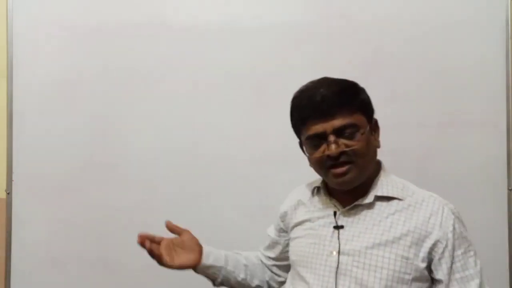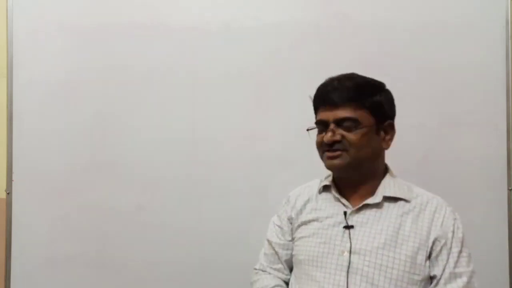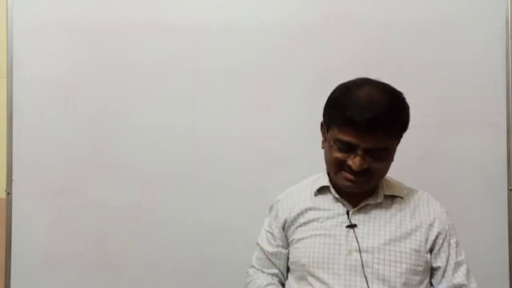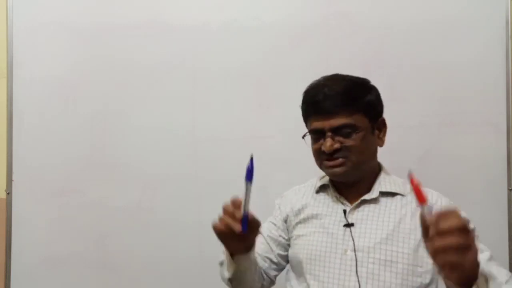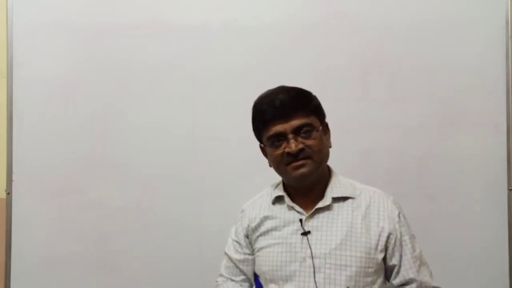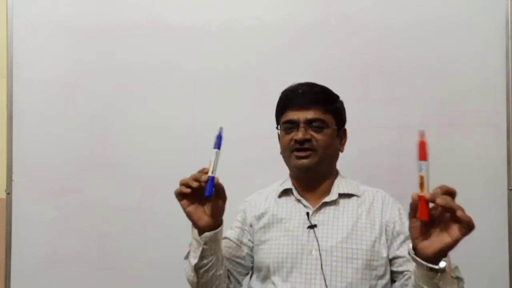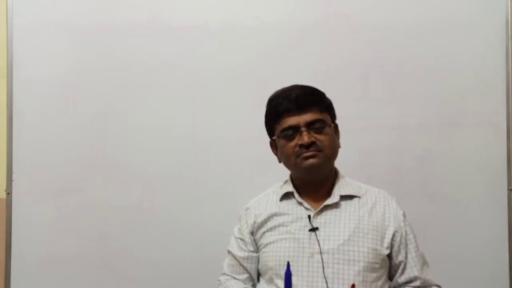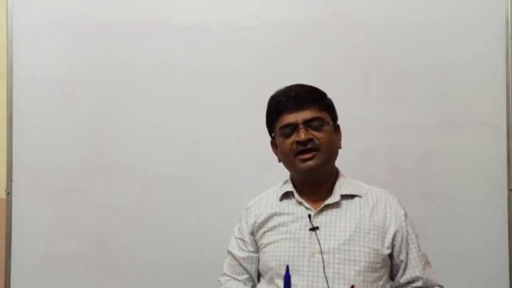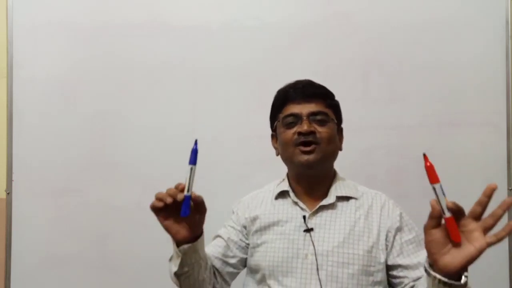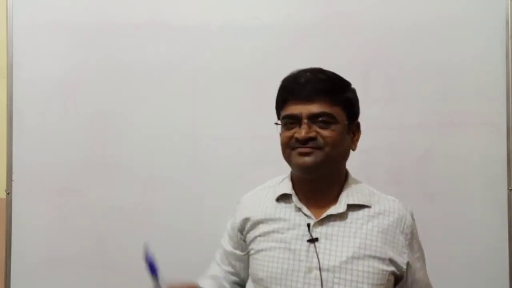Okay, so after dealing with the basics of electrification, let me just have one simple discussion. Say for example, you have got two bodies and you would like to verify whether these two bodies are charged or not.